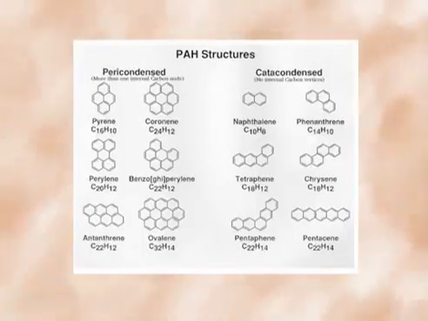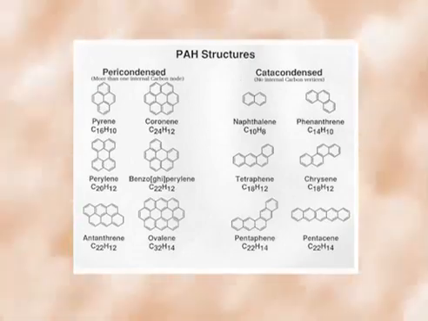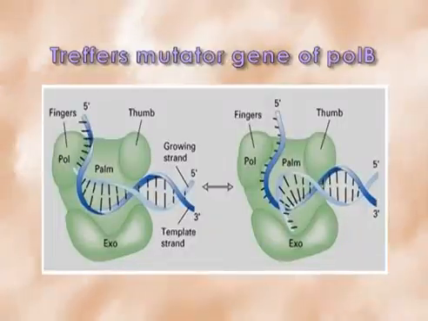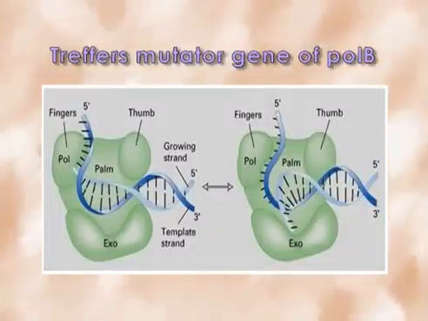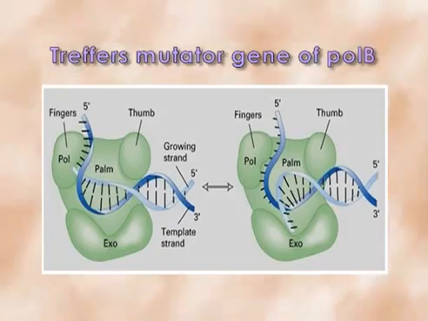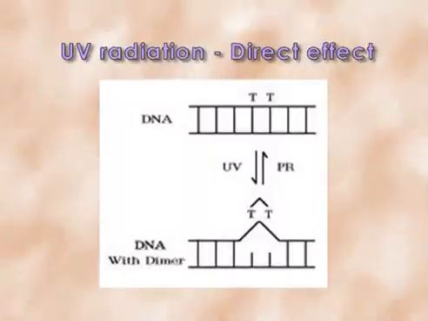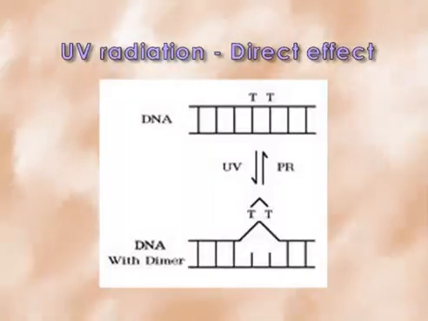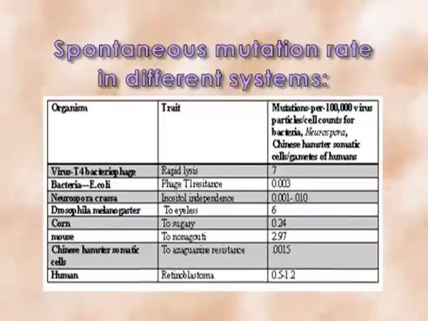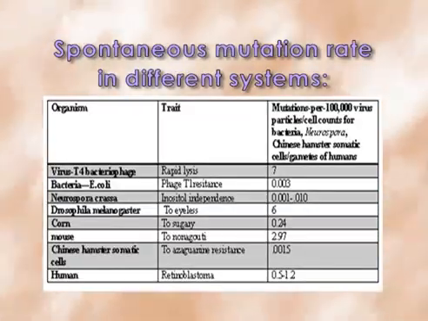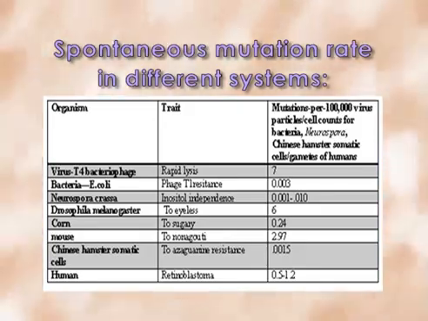Toxic metabolites can accumulate through reactive oxygen species and oxidative stress, and polyaromatic hydrocarbons can be generated by hepatic biotransformation. Mutated genes, which are highly prone to high-frequency mutation, can protect all other genes from mutation, like Treffers' mutator gene of Pol B, causing DNA polymerase II synthesis, which causes transitions. Degree of exposure to environmental agents like UV can cause mutation or cancer if it is not repaired. So, this is the picture in virus as well as mammalian cells of the rate of spontaneous mutation.